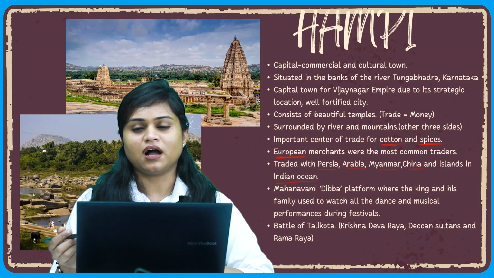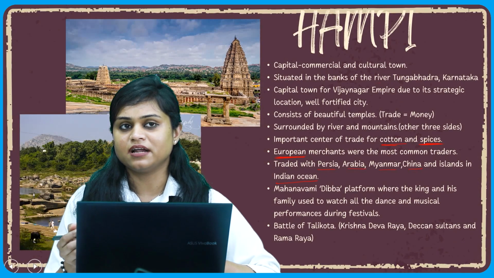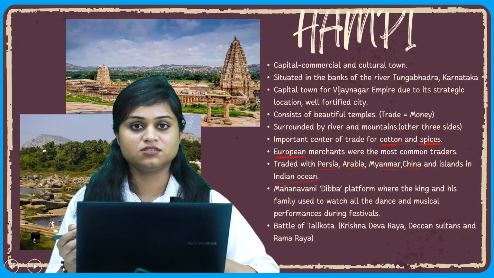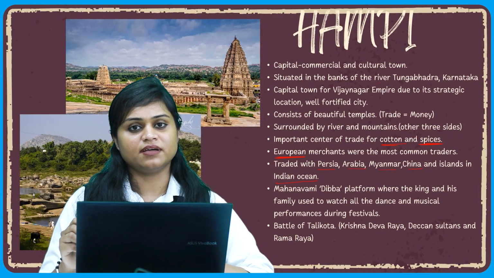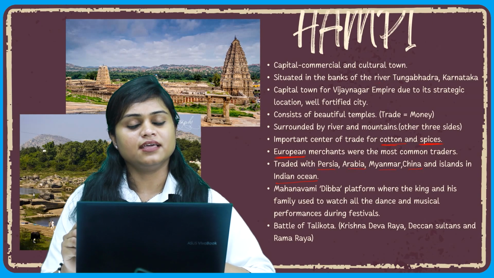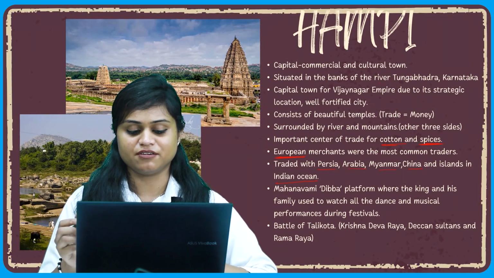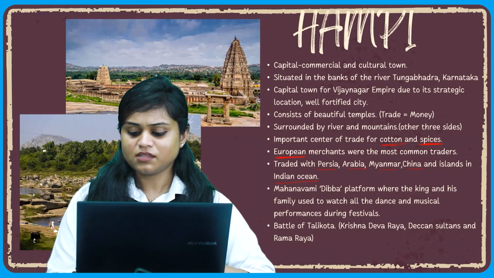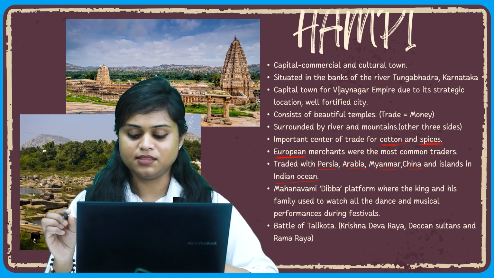How did we discover this platform? We discovered it with the help of researchers whom we call archaeologists. When archaeologists were digging at Hampi, they discovered this elevated platform, and it was called the Mahanavami Dibba.